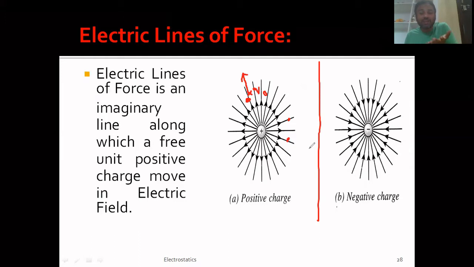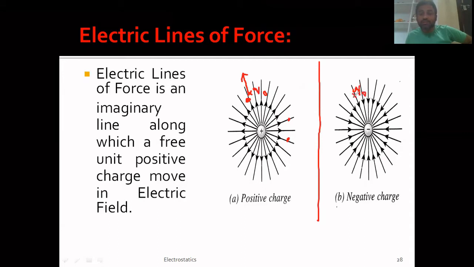gives us a particular line or path which we call an electric line of force. So that is the definition that is written over here. If you can understand it once again, electric line of force is an imaginary line. Actually, it doesn't exist, but it's an imaginary line along which a free unit positive charge, so this is the unit positive charge, when it is kept, tries to move in the outward direction for a positive charge. So that path is called an electric line of force. Similarly, the same charge is kept here. What happens? So please check it out. So this is Q0.